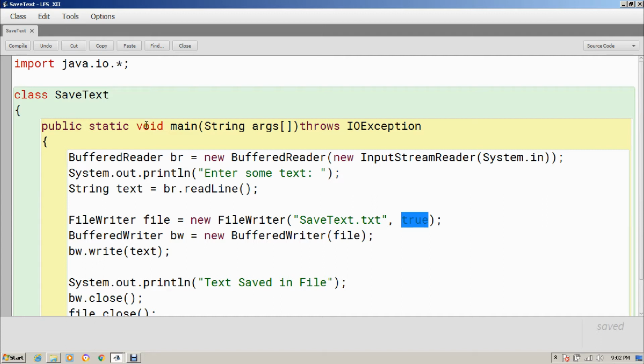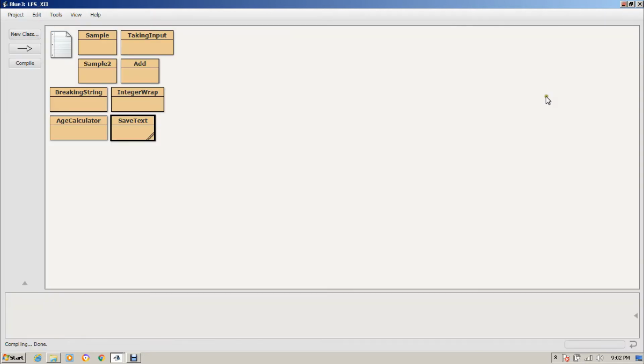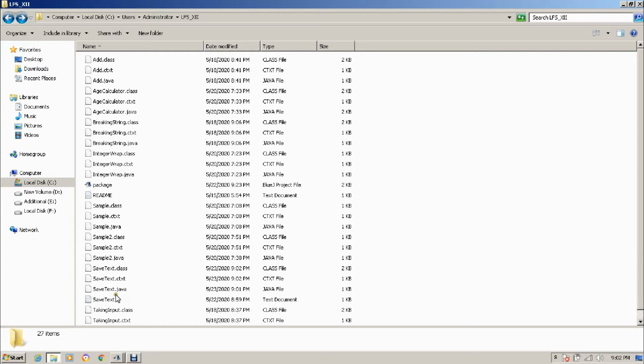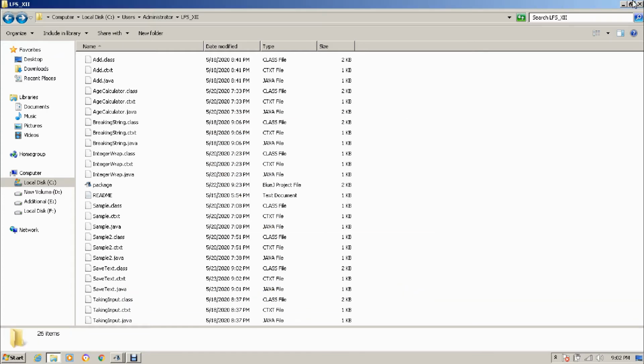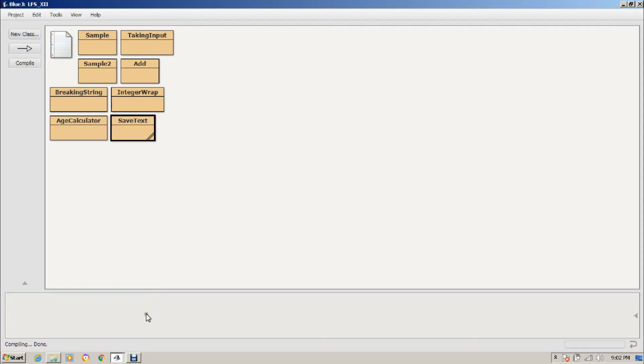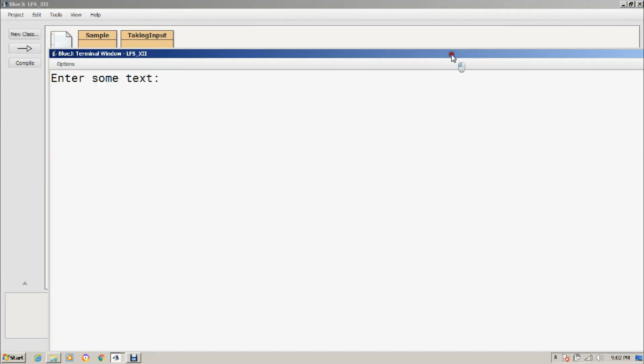So I'm saving it, compiling it, and running it again. But before running it, let me delete that file, SaveText. Okay, this one I am deleting. And now let's run this program one more time. This time I will run this program two times and enter two different texts.